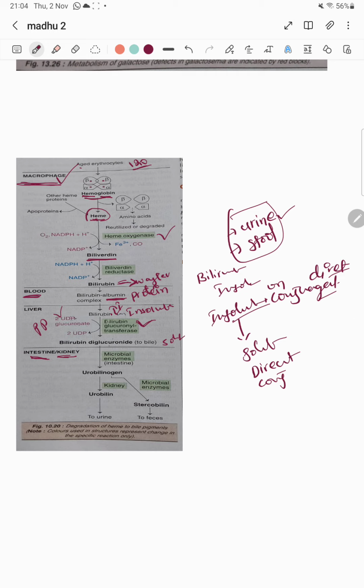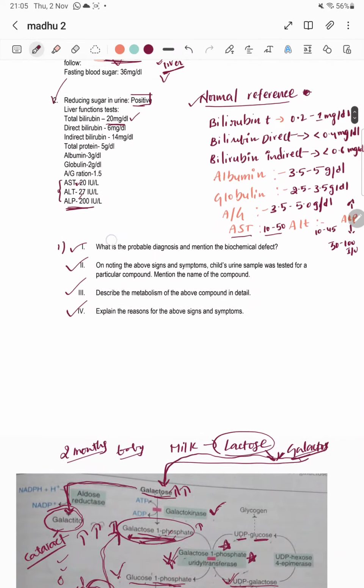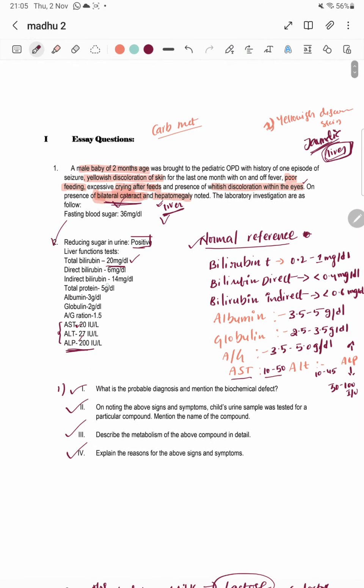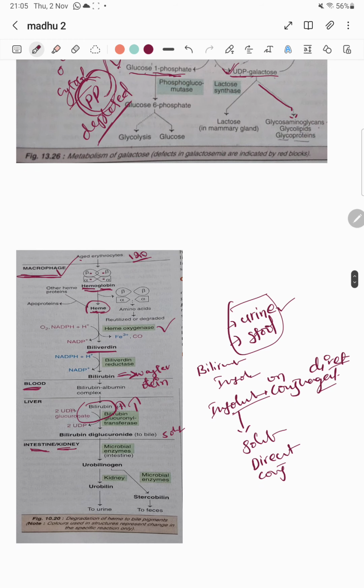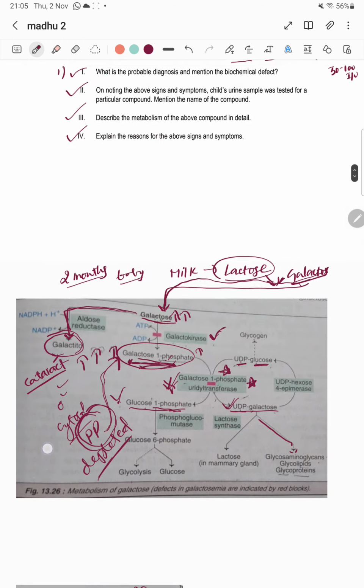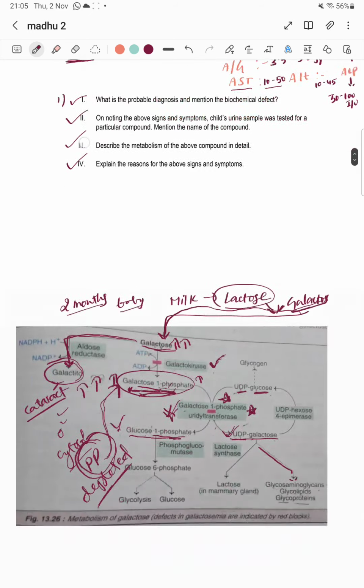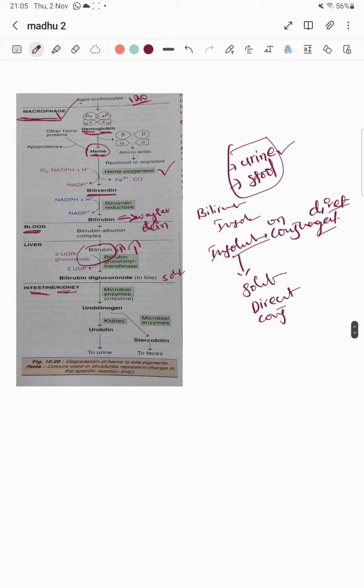So there is no 2-UDP glucuronate and there is no conjugation of bilirubin. If there is no conjugation, what happens? This unconjugated bilirubin will be elevated. You can see here in the clinical case, unconjugated or indirect bilirubin is 14 mg/dL. So bilirubin will be elevated, and eventually it leads to jaundice. Since it is occurring inside the liver, you can say hepatic jaundice.